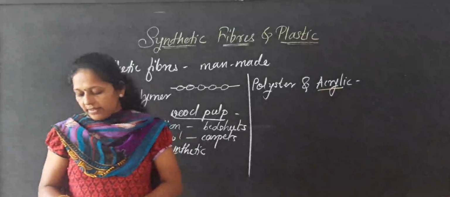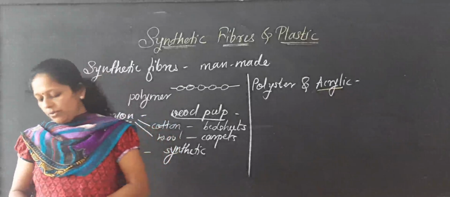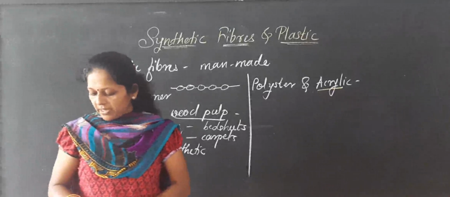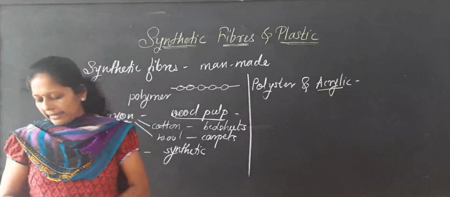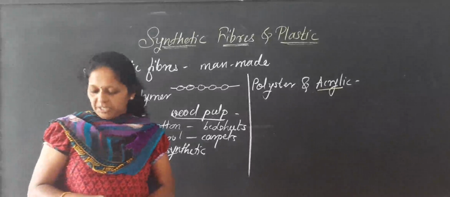In the winter season, the woolen things and clothes which we are using are made from acrylic and are relatively cheaper.